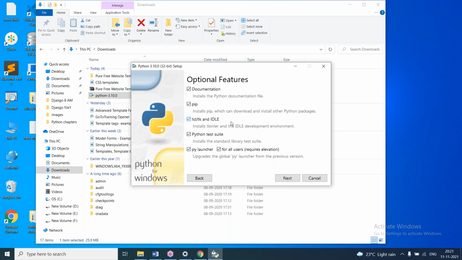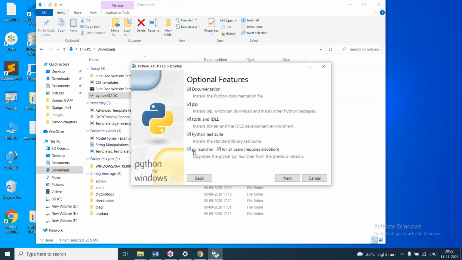Modules are Python programs. And here you can see Tcl/Tk and IDLE are there. So Tcl/Tk is used to install tkinter. Tkinter is used to work with desktop applications or Windows applications or GUI applications. And here you can see IDLE is there. So it will install IDLE also, Integrated Development and Learning Environment. And here you can see the Python test suite is there. So the Python test suite means whatever applications we are creating, if you want to generate test cases and run them, then using this it is possible.